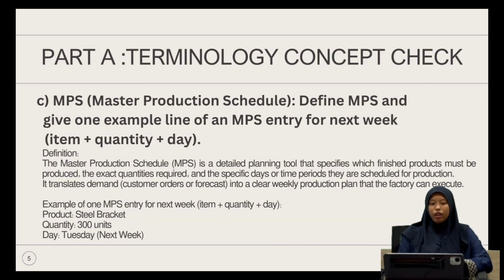So we move to question C, which is MPS. Define MPS and give one example line of an MPS entry for next week. The definition of MPS is the master production schedule. It is a detailed planning tool that specifies which finished product must be produced, the exact quantities required, and the specific days or time periods they are scheduled for production. It translates customer orders or forecasts into a clear weekly production plan that the factory can execute. Example of one MPS entry for next week: item plus quantity plus day. Product steel bracket, quantity equals 300 units, day Tuesday of next week.